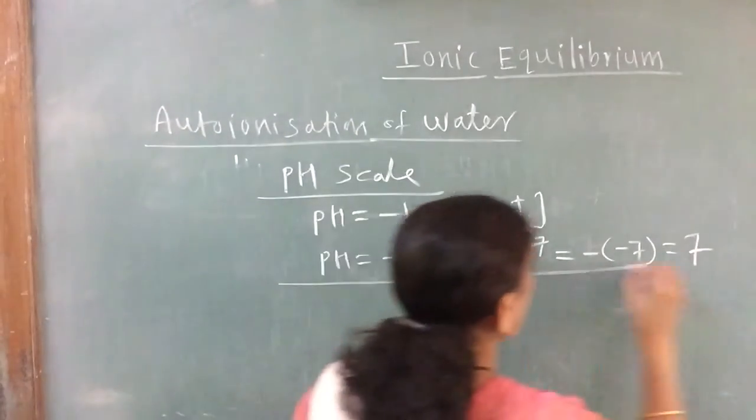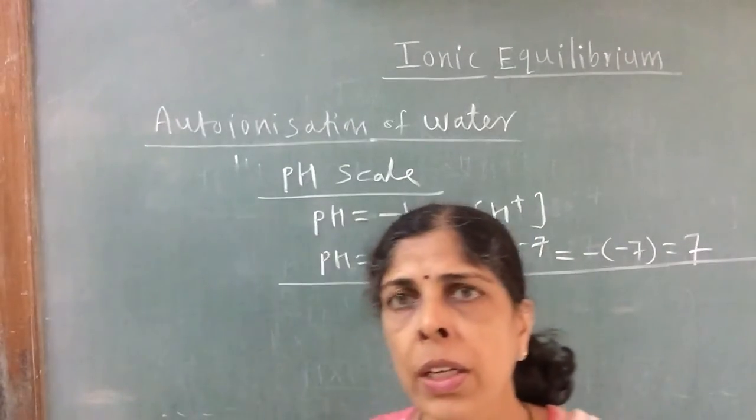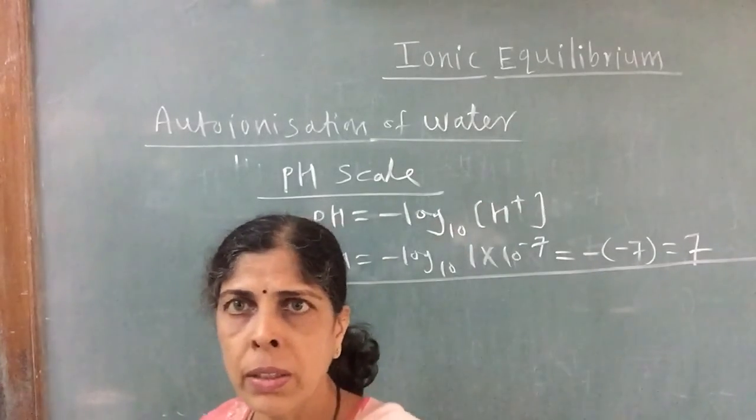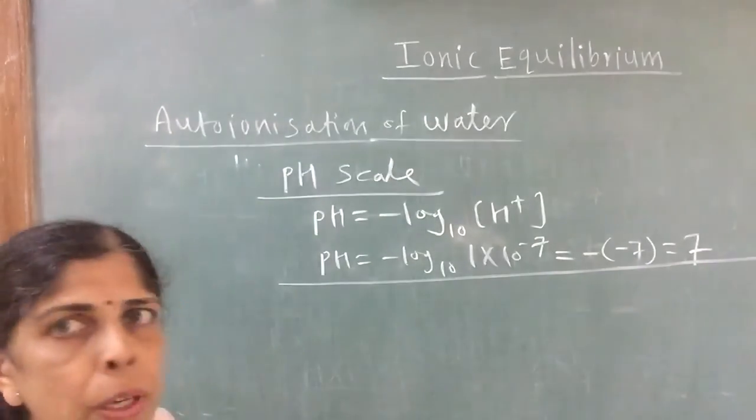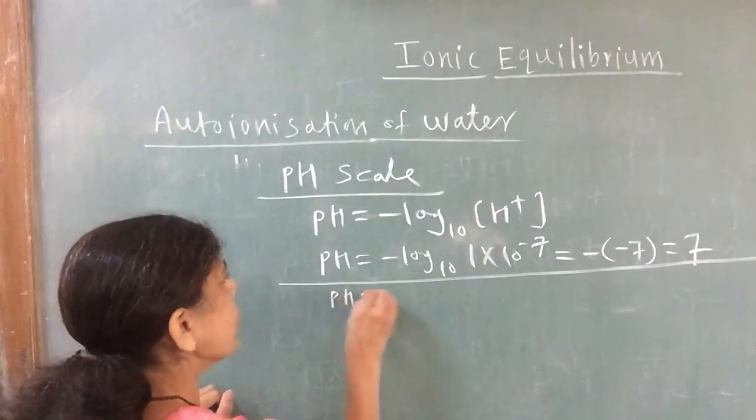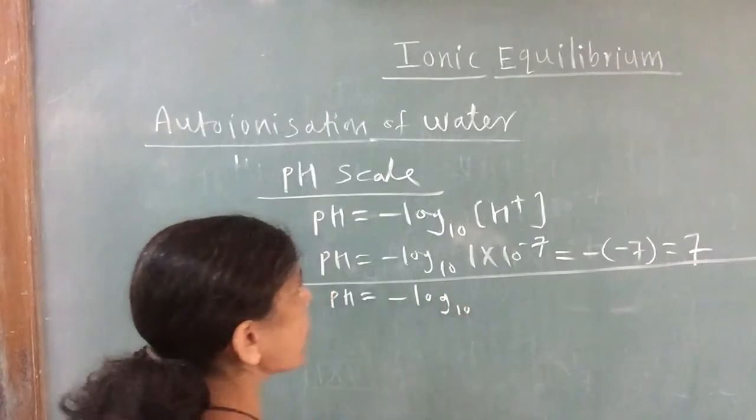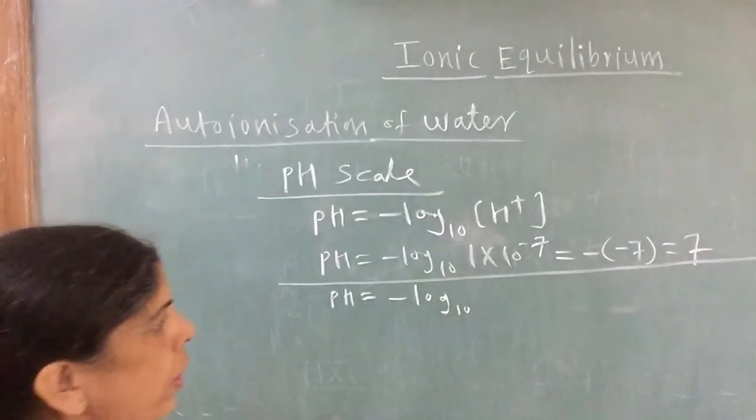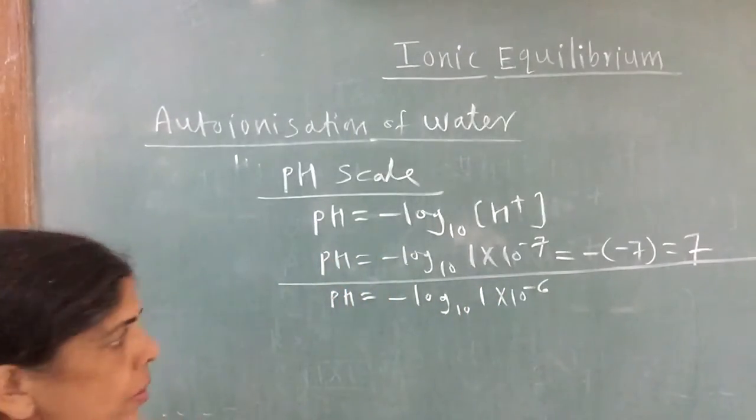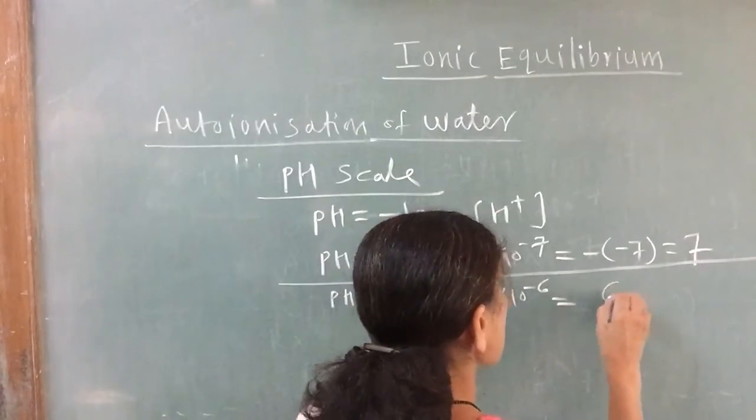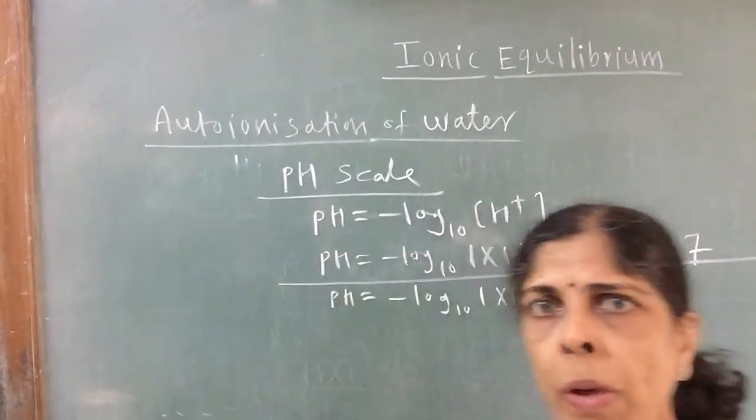Now, if you have an acidic solution, where the H plus ion concentration is greater than 1 into 10 raised to minus 7, let us substitute any value which is greater than 1 into 10 raised to minus 7, and see how much pH we are getting. pH is equal to negative logarithm to the base 10. If for the acidic solution you take the H plus ion concentration as 1 into 10 raised to minus 6, which is greater than 1 into 10 raised to minus 7, the pH value you will get is 6. You can take any value which is greater than 1 into 10 raised to minus 7.